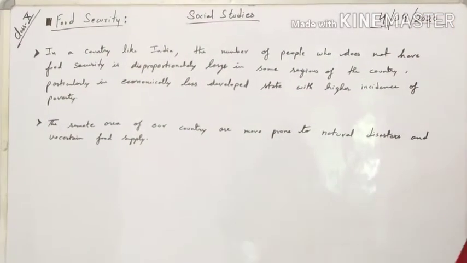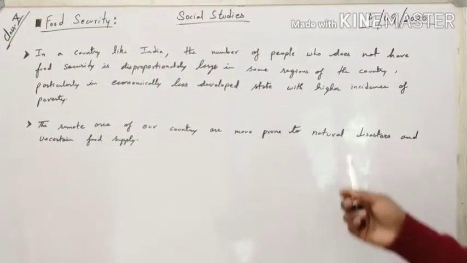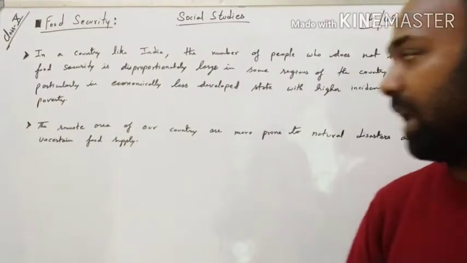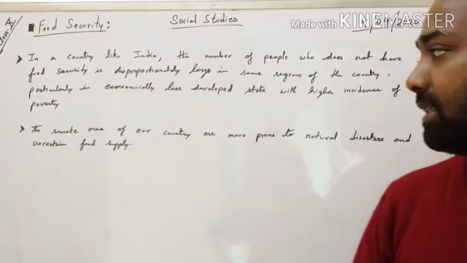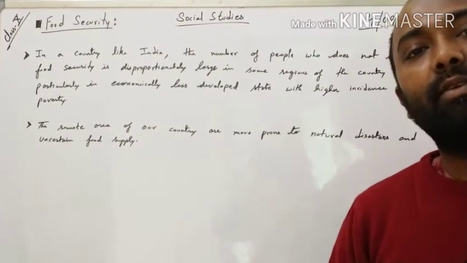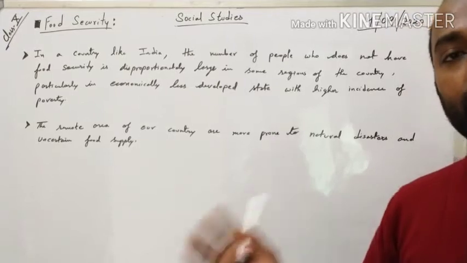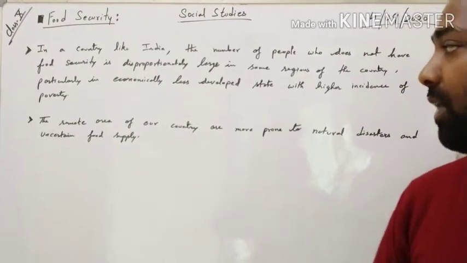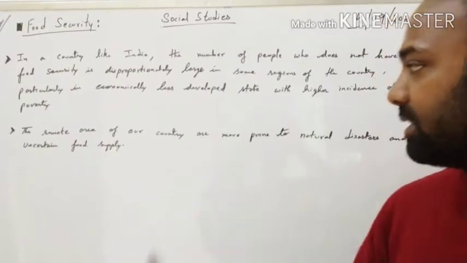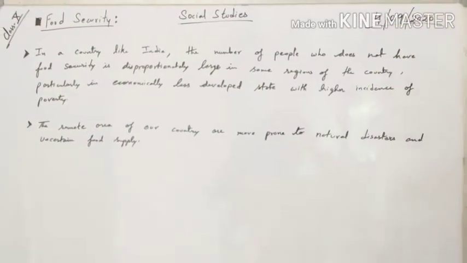Okay, and let us see another part. The remote areas of our country are more prone to natural disaster, as I said just now, and uncertain food supply. Now these are the places. Remote area means which is away from the metropolis, which does not have a good network of transportation also. So just imagine the region where the transportation is also very poor, the economic activity will obviously be very less.